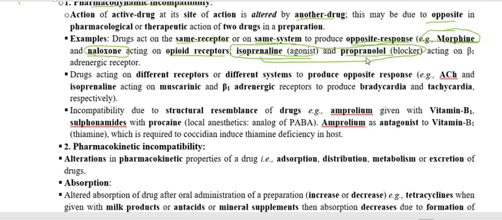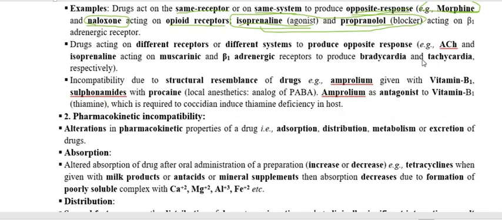So when we are using these two drugs, isoprenaline and propranolol, one is an agonist, another is an antagonist, and the propranolol is blocking the action of isoprenaline and therefore nullifying it.